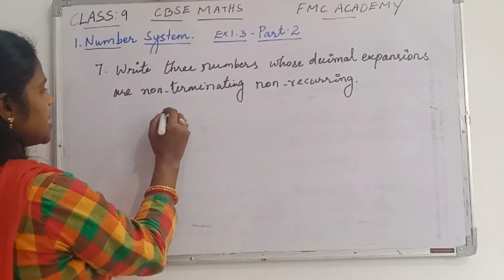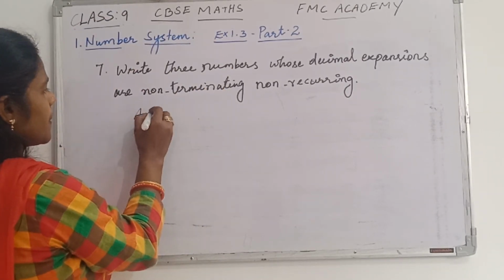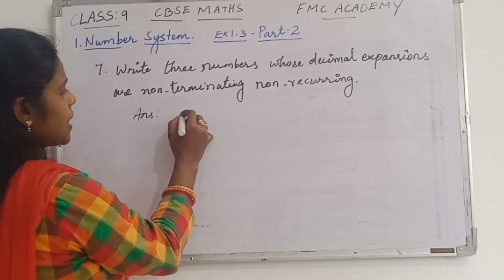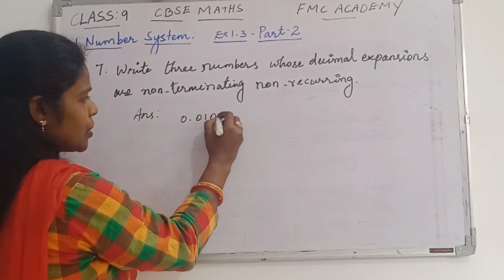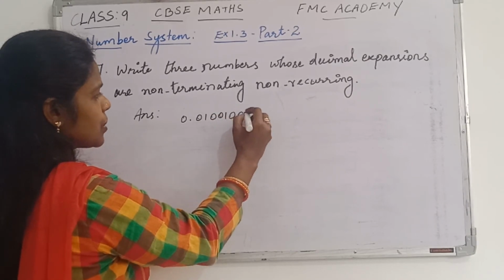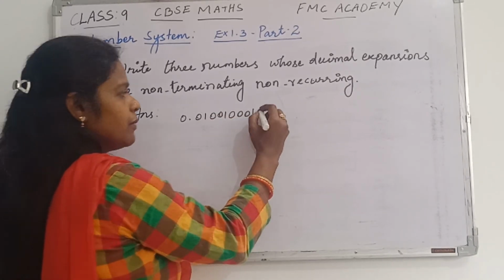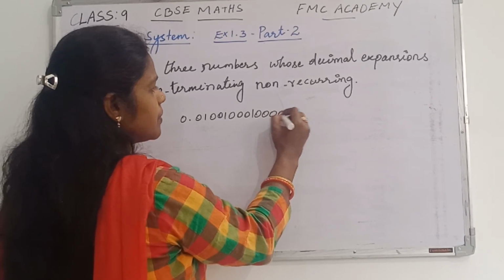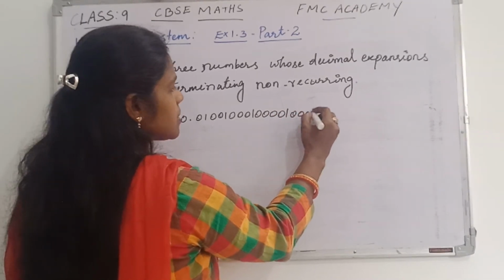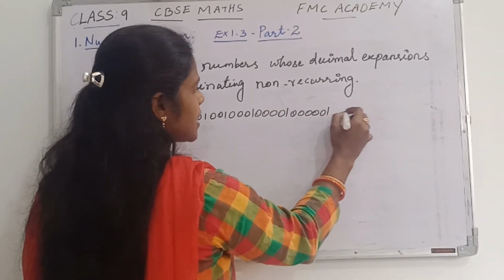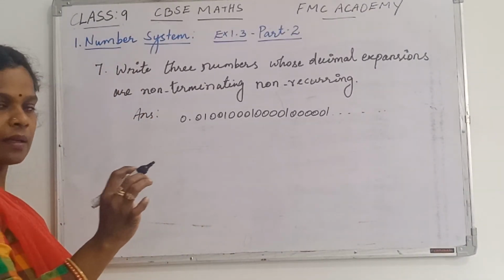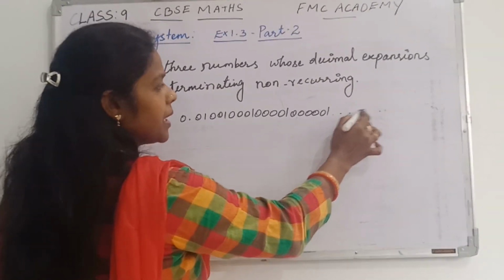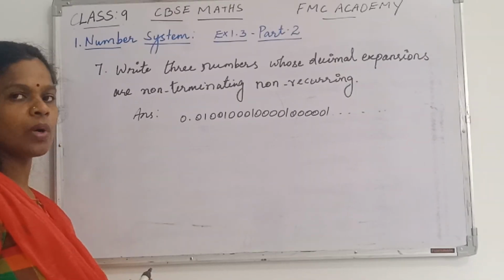For example, just see what I am going to do now. Suppose I start like this: 0.01, 001, then 0001, then 4 zeros and then 1, and then 5 zeros and then 1, and so on. You can see the numbers are not repeating and it is not terminated either. So that is an example for what is asked.